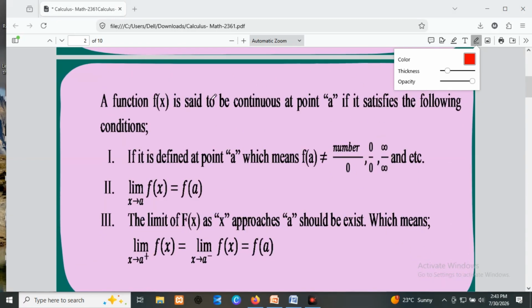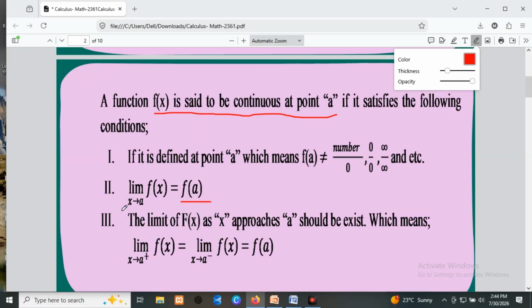A function f of x is said to be continuous at a point a, or at any number a, if it satisfies the following three conditions. First, if it is defined at a point. Second, if the limit of f(x) as x approaches a is equal to the functional value f of a.